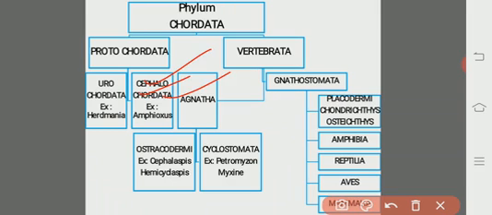In the organism's body, the notochord extends up to the cephalic region, up to the oral funnel, so they are known as the cephalochordates. The best example is Branchiostoma lanceolatum, otherwise the common name is Amphioxus.